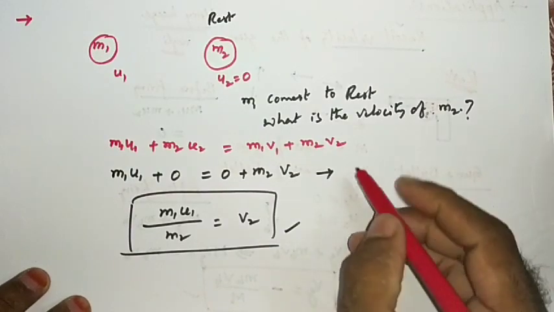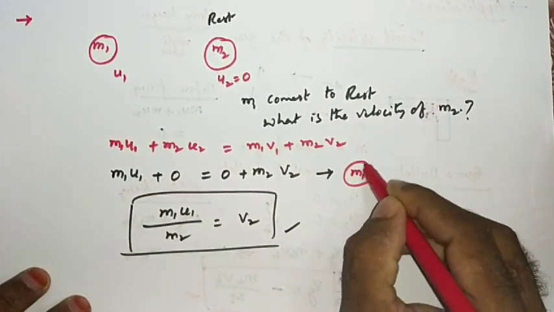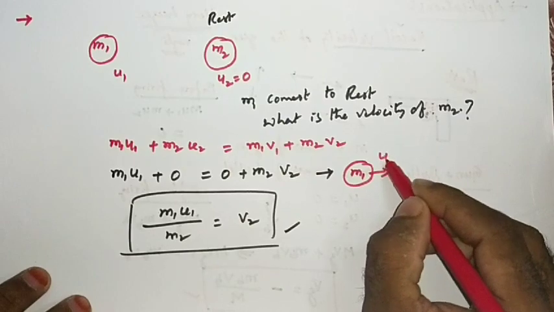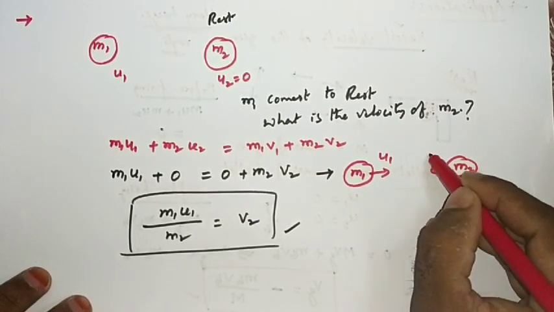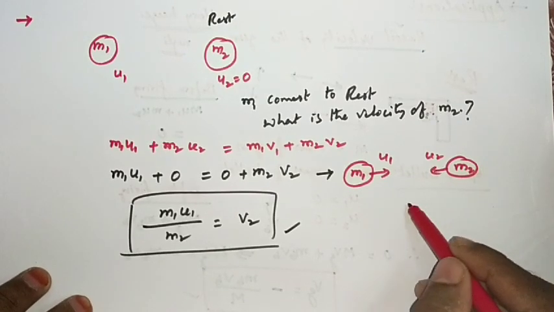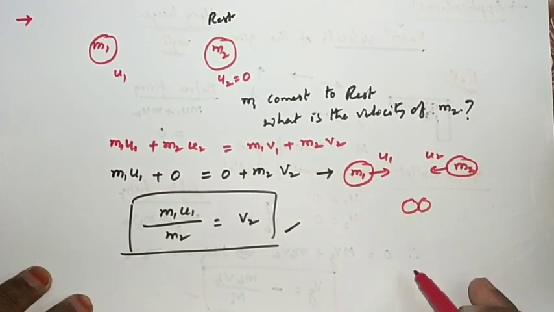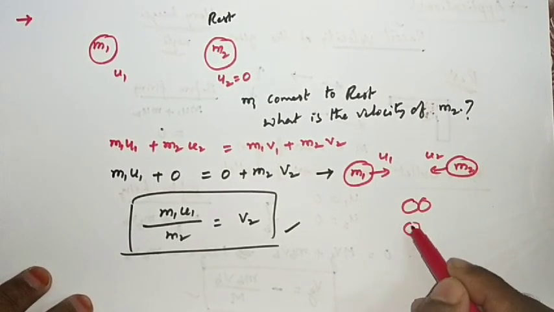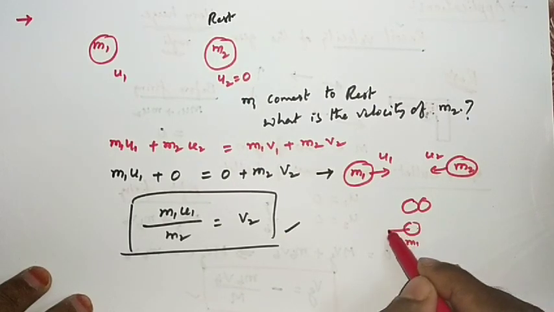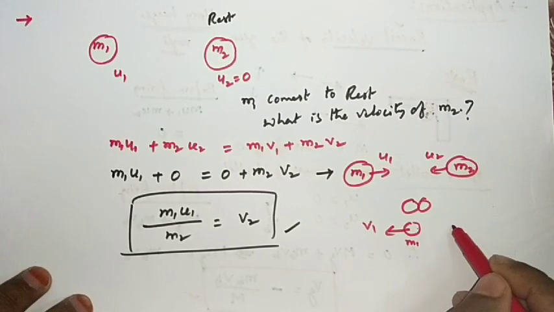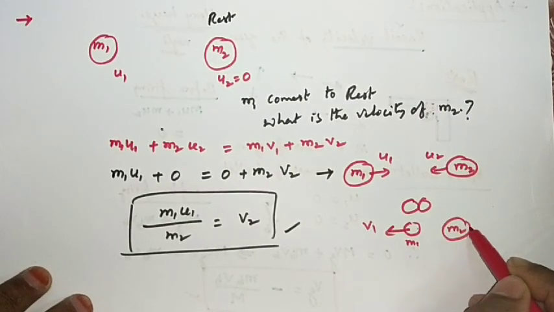Suppose two objects, m1 is moving with a velocity u1 and another object m2 is moving with a velocity u2. After some time these two collide, and m1 is moving with a velocity v1 and m2 is moving with a velocity v2.